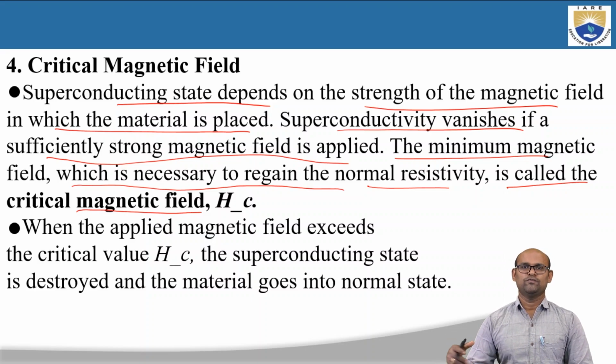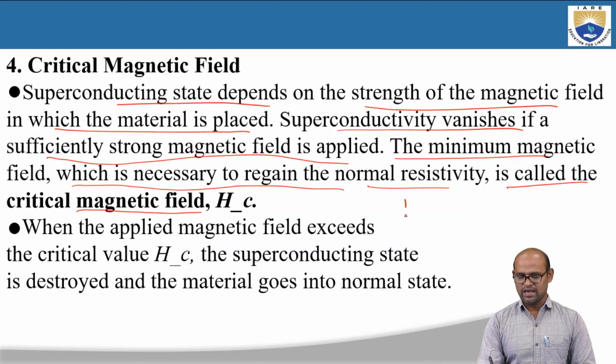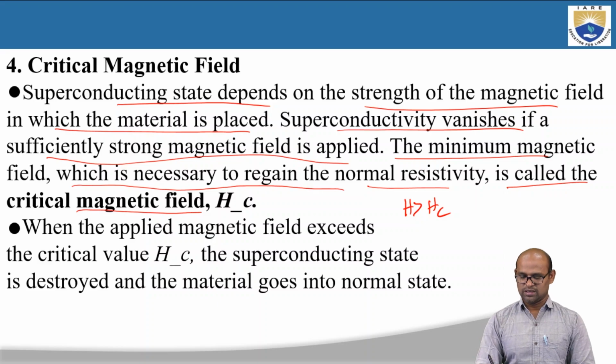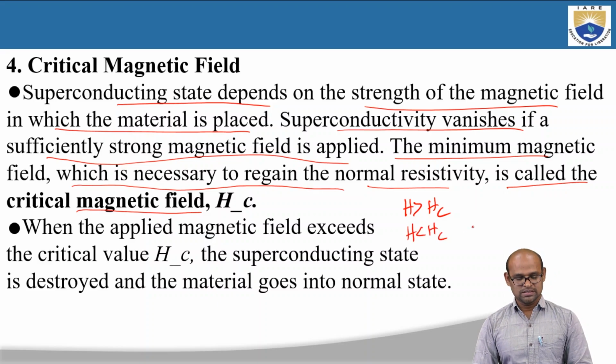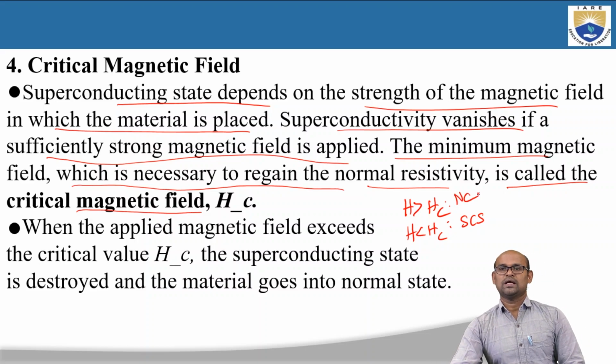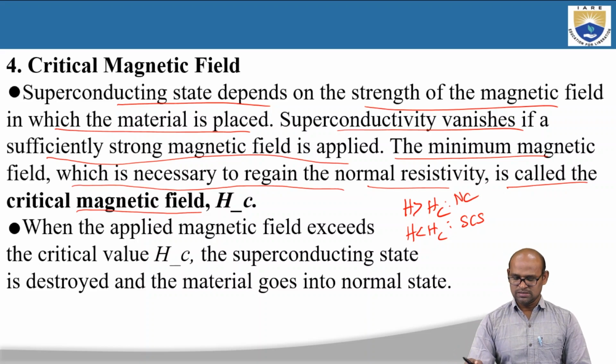If the field H is greater than Hc, then the material will go from superconducting state to normal state. So if H is less than Hc, where Hc is the critical field, then the material will be in superconducting state. If H is greater than Hc, the material will go from superconducting state to normal state.